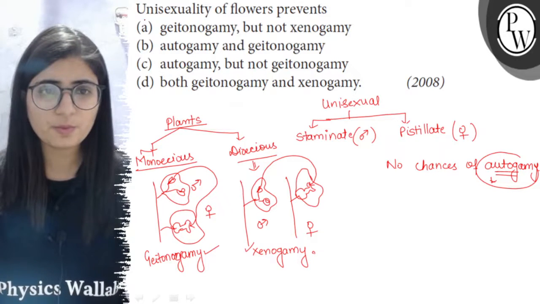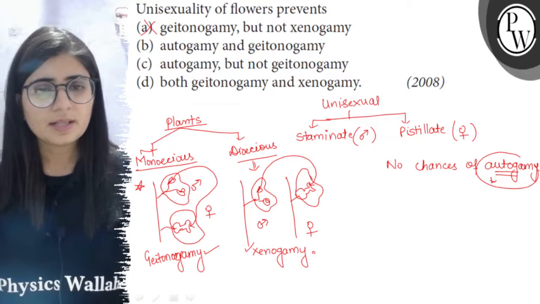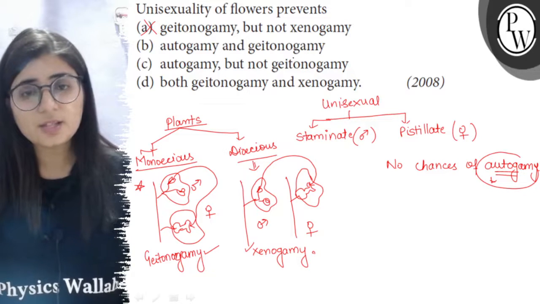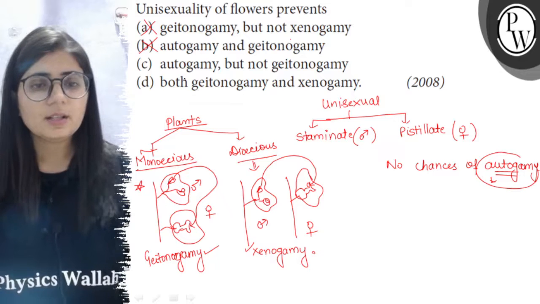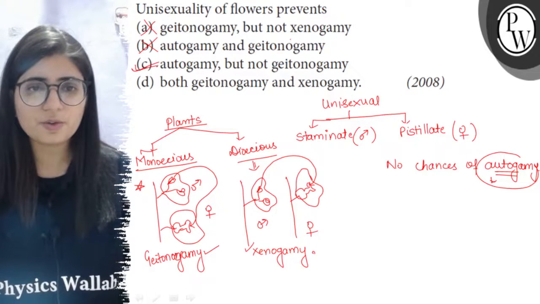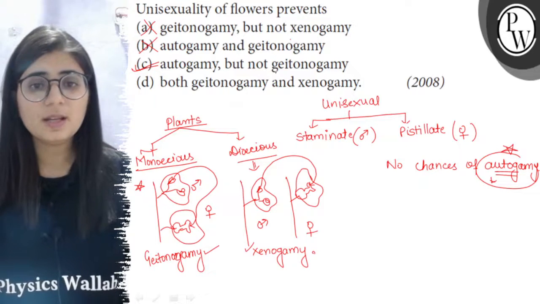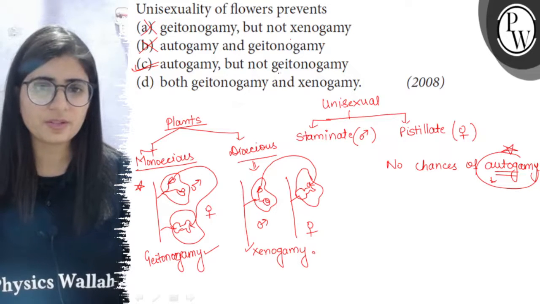This is not true, because geitonogamy can be there, as in this case. Then the second is autogamy. Obviously autogamy is prevented, and geitonogamy, but geitonogamy is not prevented, so it is discarded. The third option is autogamy but not geitonogamy. This is true, because autogamy is prevented. There are no chances of autogamy, but geitonogamy can be there, so it does not prevent geitonogamy. So this one is true.